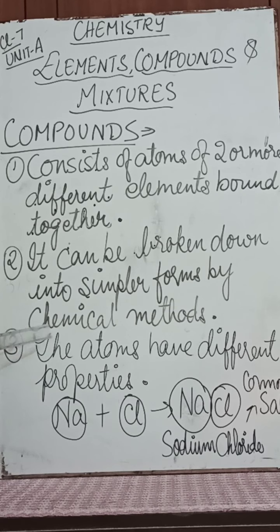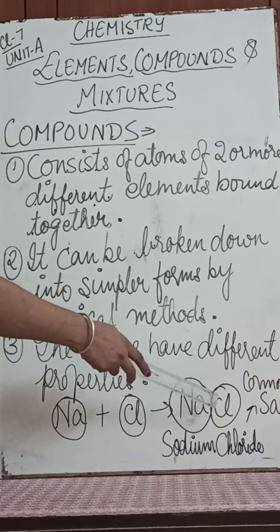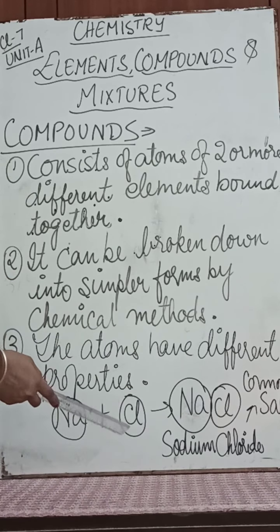The third property is the atoms have different properties. Because it's a compound, it is a combination of different elements, so each element will exhibit its own properties. So different properties will be exhibited in a compound. One example we are going to consider is Na. What is Na? It is sodium plus Cl, that's chlorine. So both are two elements. Now when they are combining, they form a compound, and that compound is called sodium chloride, NaCl. A compound is formed, that is called common salt, okay, sodium chloride.